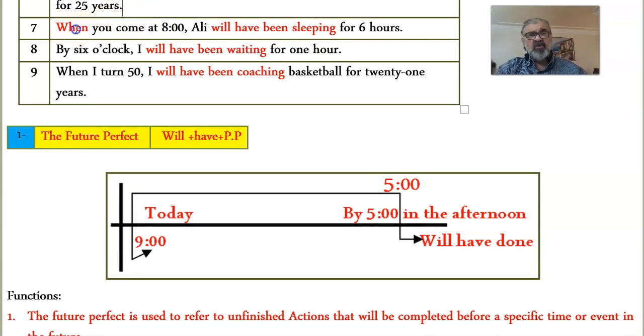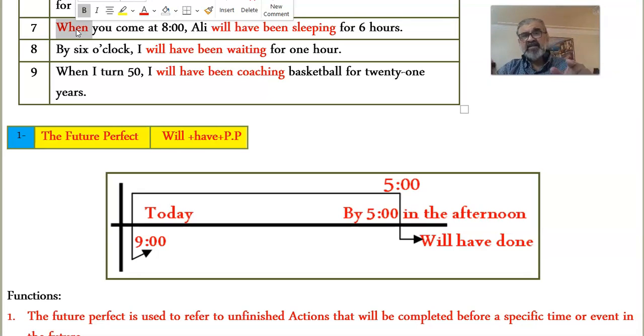When you come at 8, or by the time you come at 8, it could be the same. When you come at 8, Ali will have been sleeping for 6 hours. So Ali started sleeping at 2, and we know that he's not going to wake up until 6 hours from now. That's what he said. So he set the alarm at 8 o'clock, sorry. So he will have been sleeping for 6 hours.